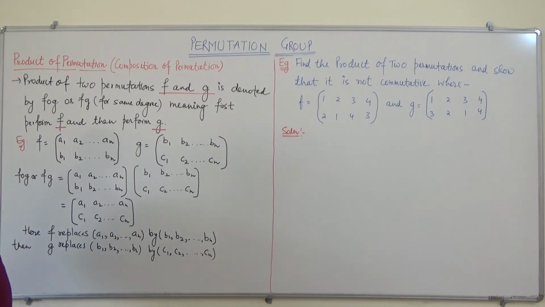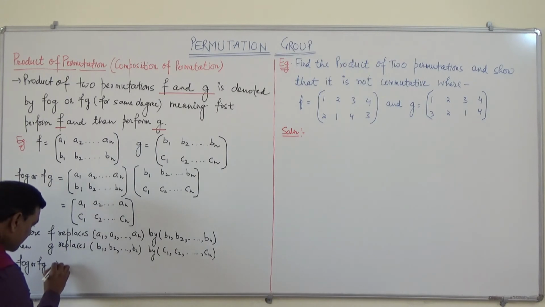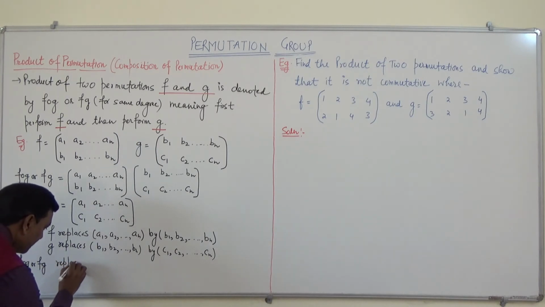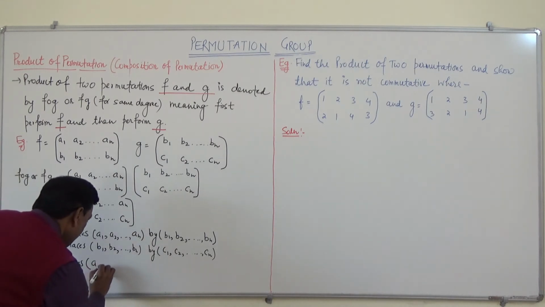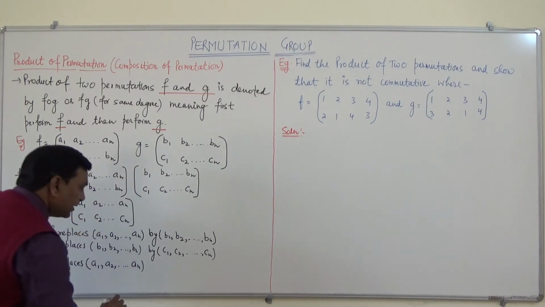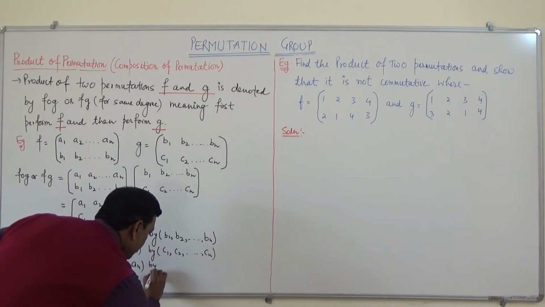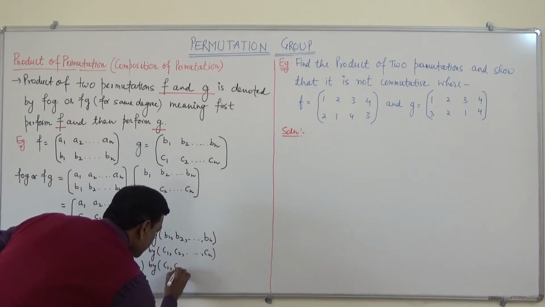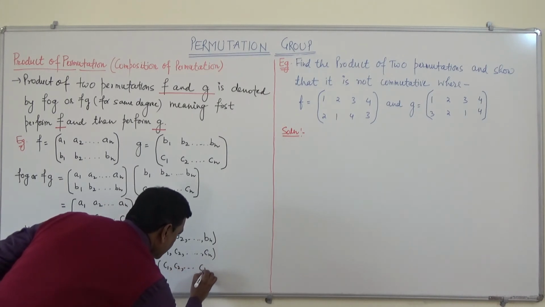So in this way we can say fog is also a permutation on a set, and this fog replaces A1, A2 and so on up to An by C1, C2 up to Cn.